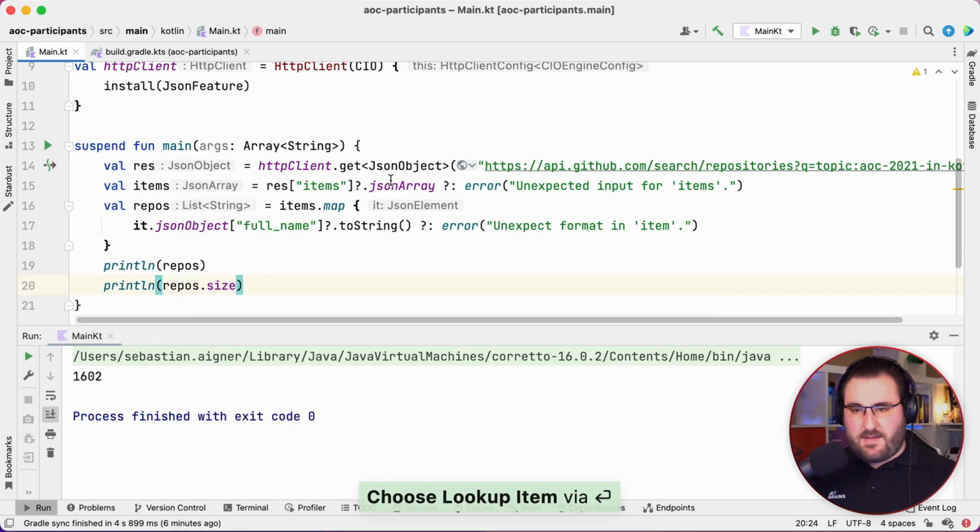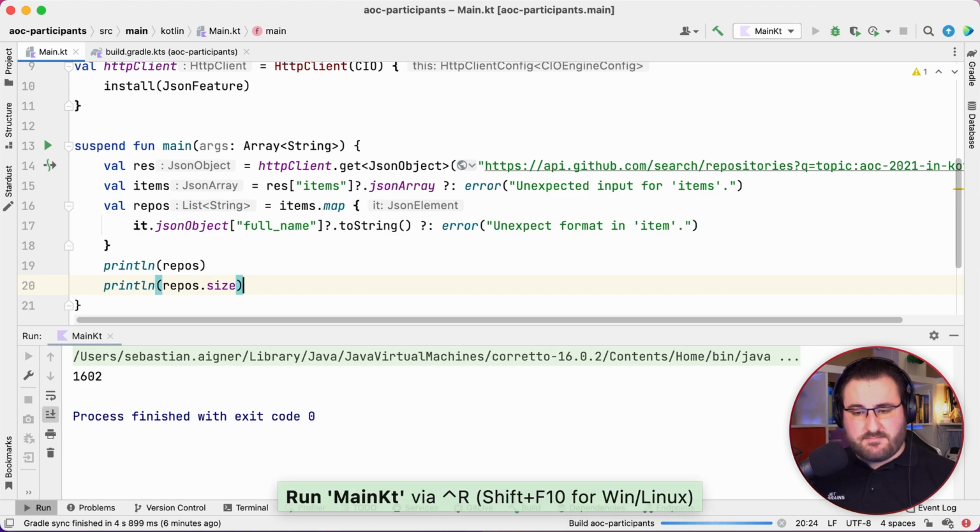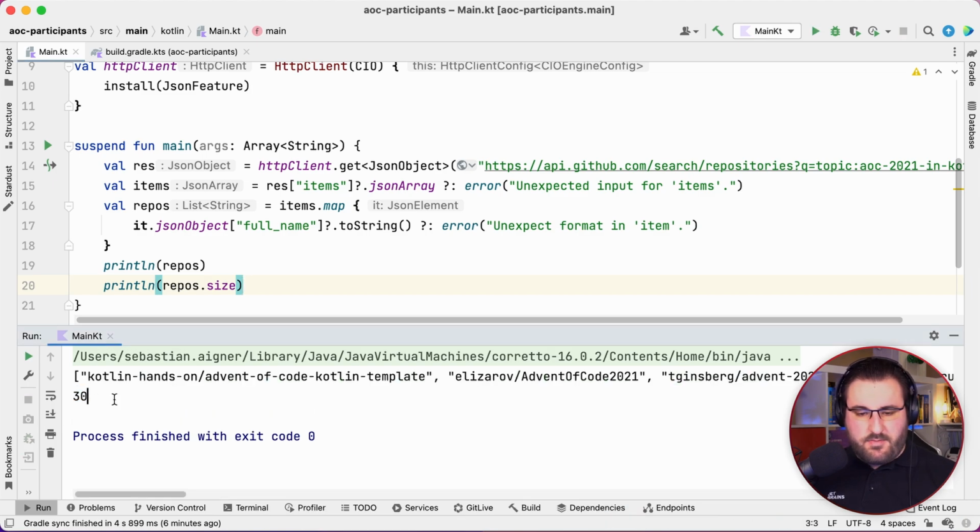and we can also check how many we actually got back. So let's run this code and see what happens. Okay, that's 30. That's not 1,600. Huh.